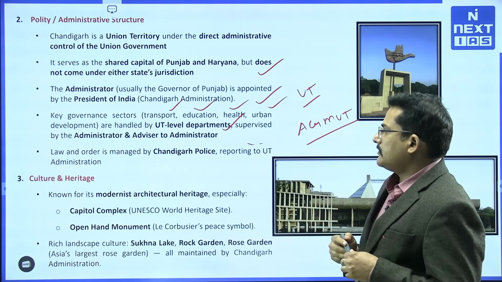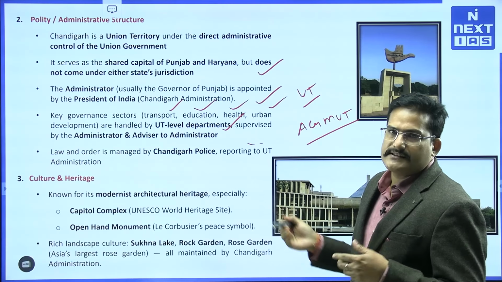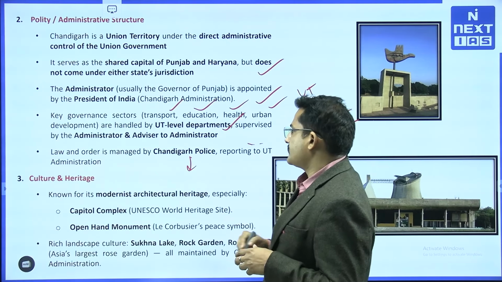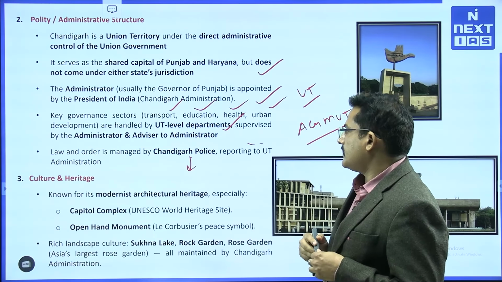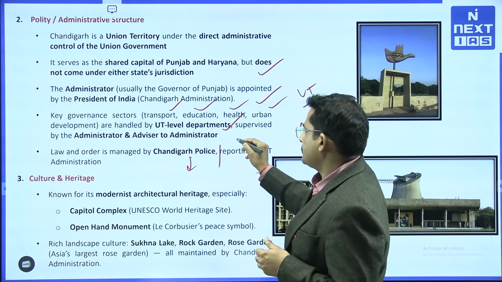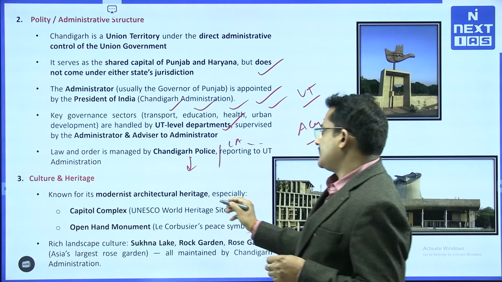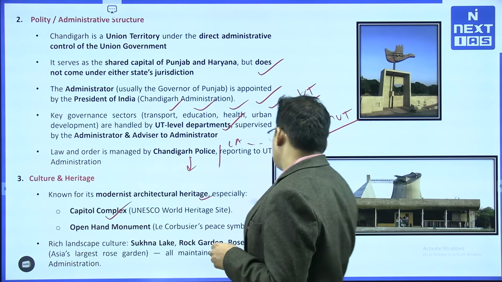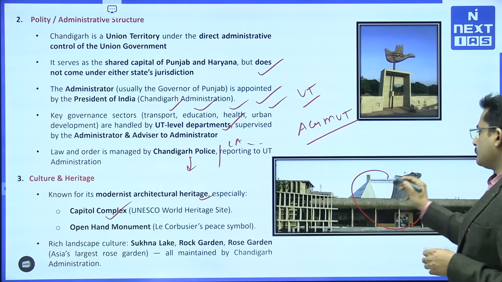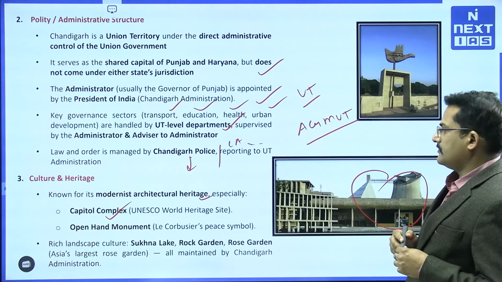And law and order is managed by the Chandigarh police. Obviously, you will be serving under the Chandigarh police if you are getting the AGMUT cadre, or Chandigarh administration, right. And it is known for a modern architectural heritage. For example, the Capitol Complex, you can see it in the background, a very famous one. In case you go to Chandigarh, visit it.